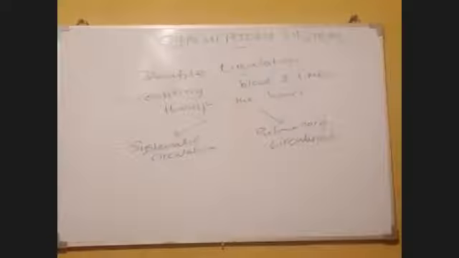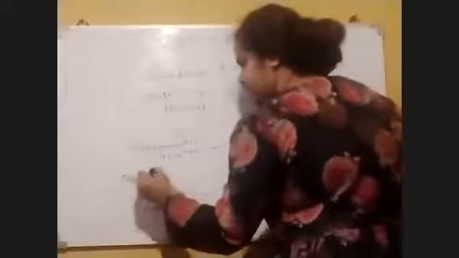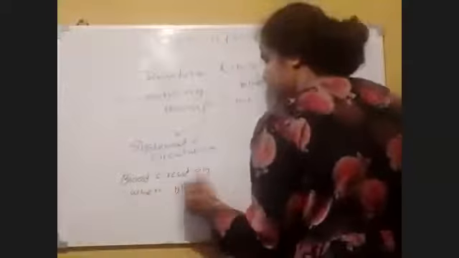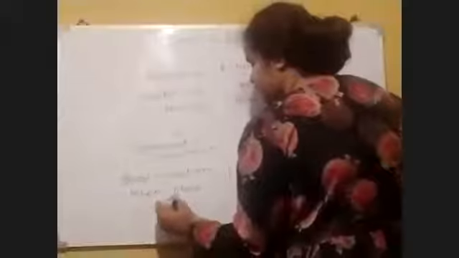Then what does systematic circulation mean?